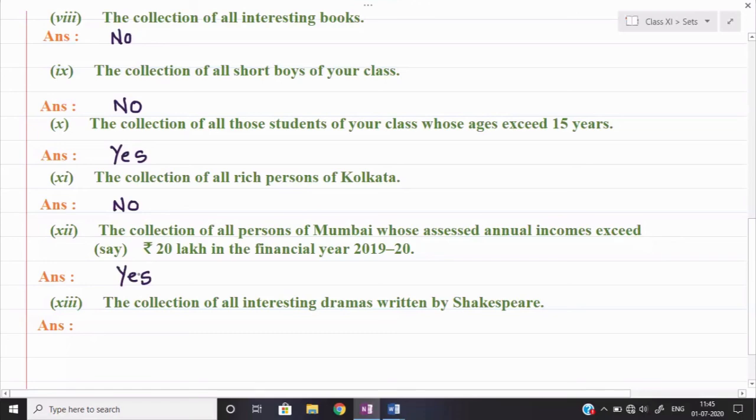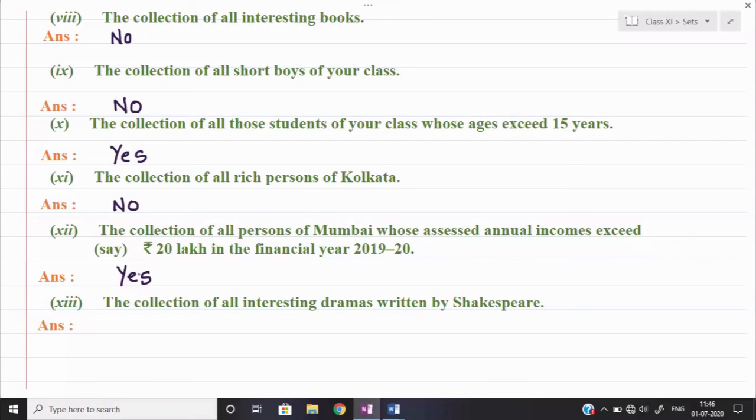And the last one is part number 13. The collection of all interesting dramas written by Shakespeare. Shakespeare is a famous person who has written many dramas. You may have seen many of his dramas, and you may have one or two particular dramas which you like the most.